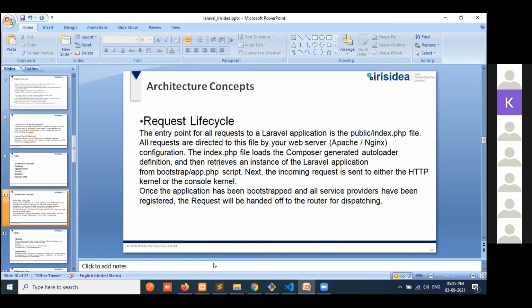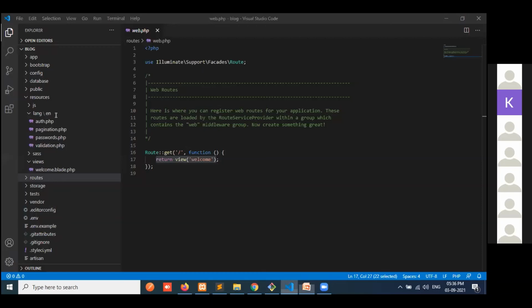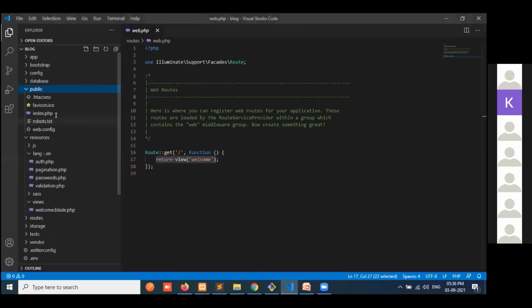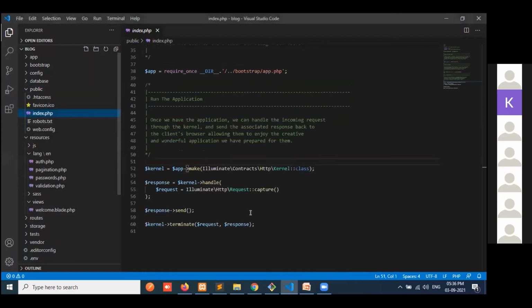So I am using the Apache server here. Then it will load the Composer-generated autoloader definition. This one, so it will load the vendor folder, all the packages and all the things here.